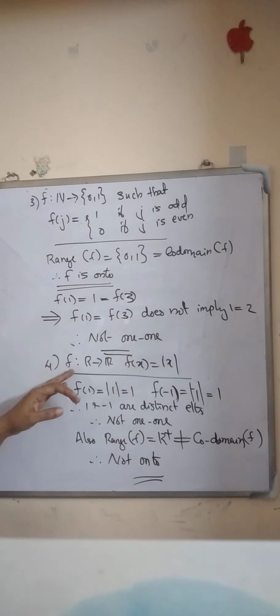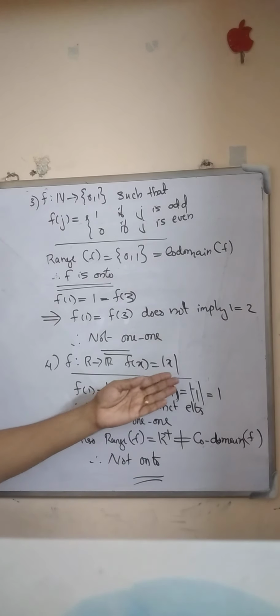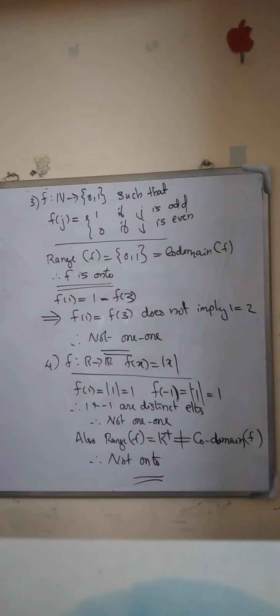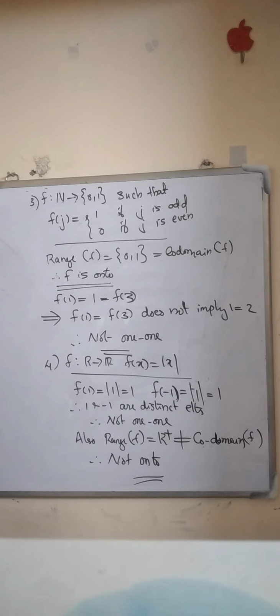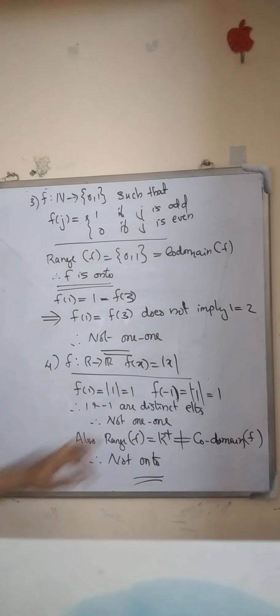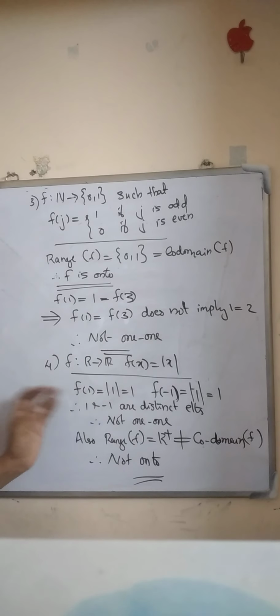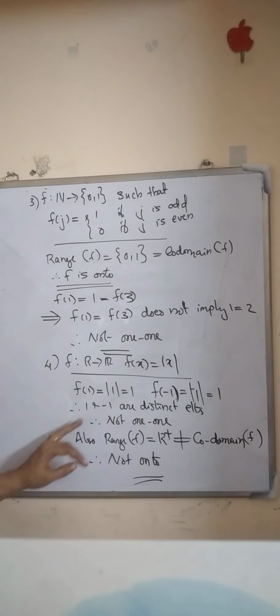Okay. Next consider another example. f from R to R, f of x equals modulus x. If we input a value, we get the positive value of the number. That is the modulus function. f of 1 equals modulus 1, which is 1. f of minus 1 is modulus of minus 1, which is also 1. 1 and minus 1 are distinct elements but map to the same image 1. Here also distinct elements map to the same image, therefore it is not 1-1.